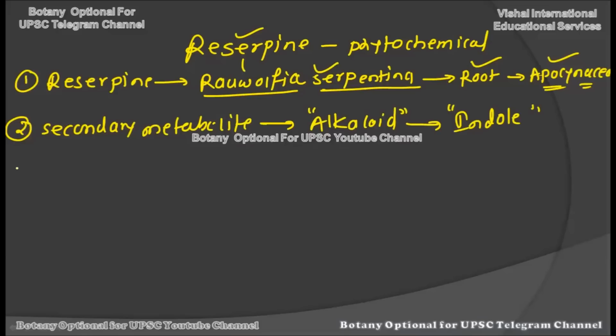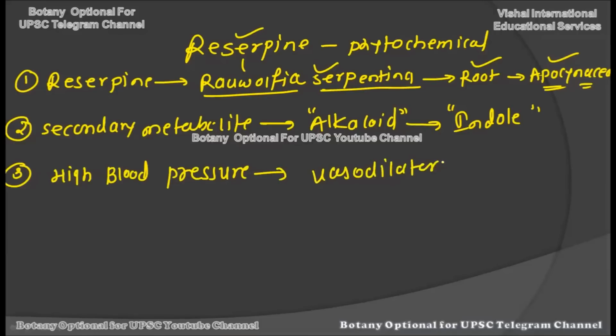Now comes the main part: what medicinal importance does this particular chemical compound hold? The very first, famous use of this chemical compound is in the treatment of high blood pressure. Okay, this reserpine is used in the treatment of high blood pressure. Actually, this helps in lowering the blood pressure, and it acts as a vasodilator. Okay, so the main activity of this chemical compound in the human body is that it acts as a vasodilator, and in turn it reduces the high blood pressure, and that is why this chemical compound is famously said to have anti-hypertensive activity.